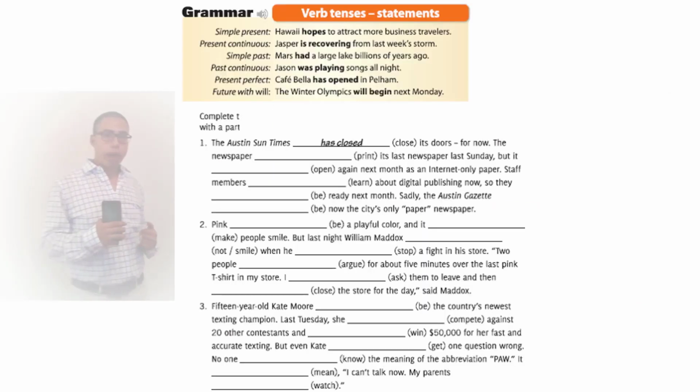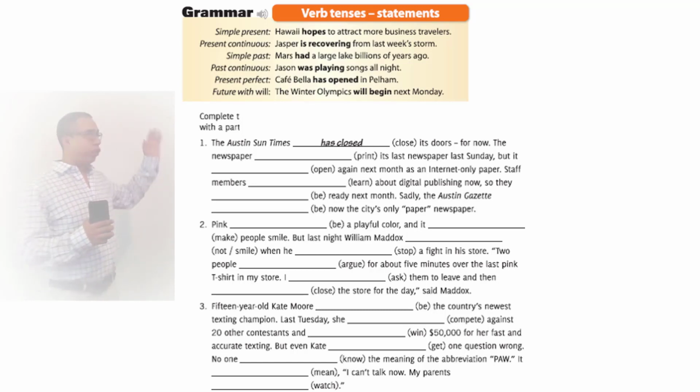Okay, now moving on to grammar. It says verb tenses statements. We have 6 different types of verb tenses statements. We have the simple present, present continuous, simple past, past continuous, present perfect, and future with will. Okay? Now let's take a look a little bit at the structure.